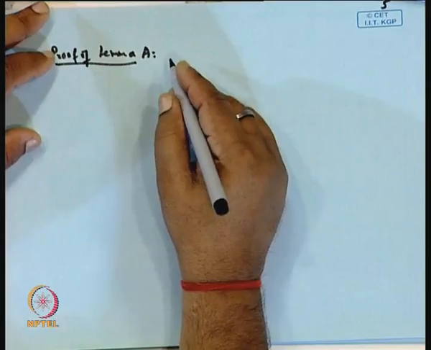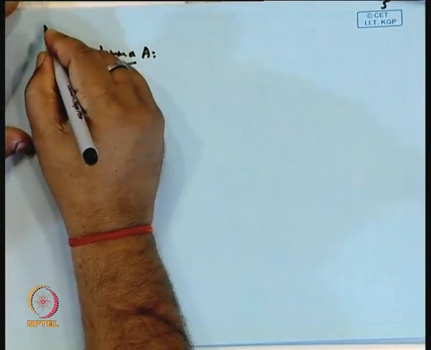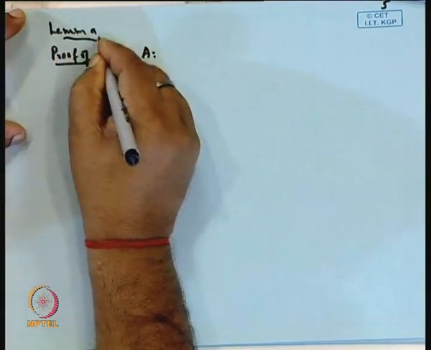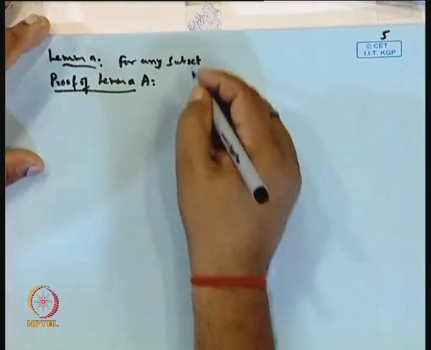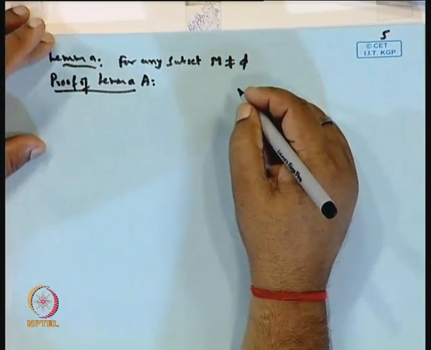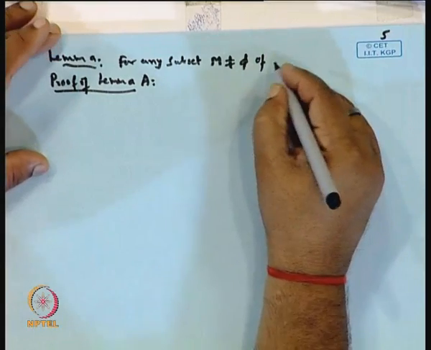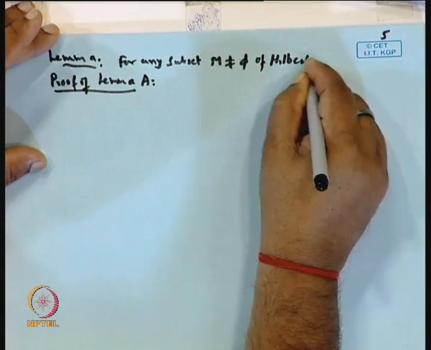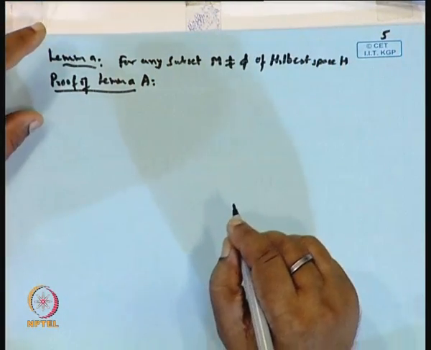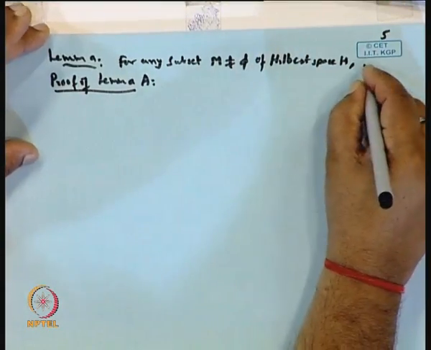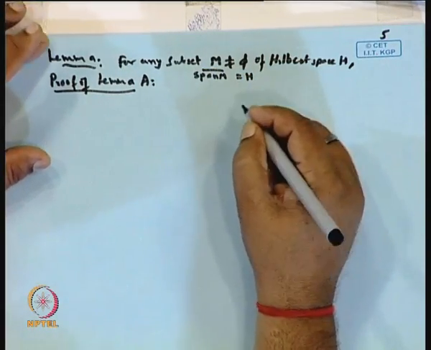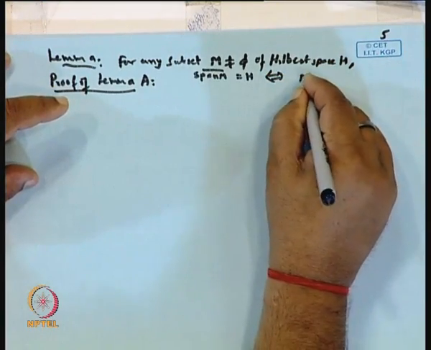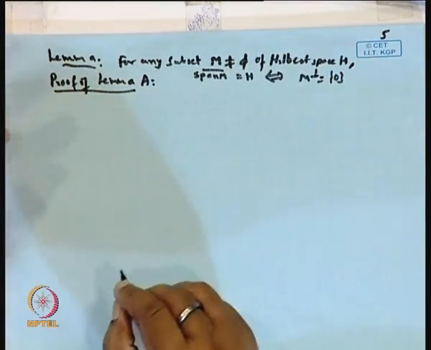The lemma was, for any non-empty subset M of a Hilbert space H, the closure of the span of M is H if and only if M orthogonal is the singleton set {0}. So, proof of this lemma.